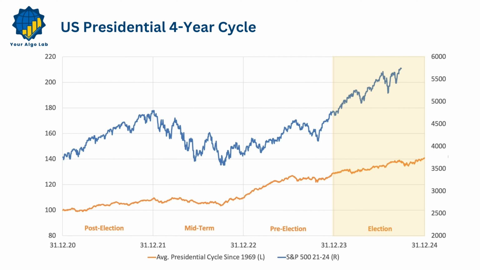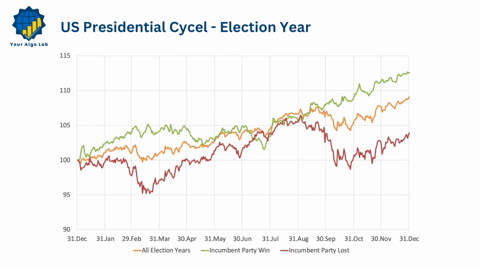Now let's take a closer look at the election year, considering two possible outcomes, whether the incumbent party wins or loses. When the incumbent party retains power, the stock market usually responds more positively. This is because investors value stability and continuity, with the incumbent's policies already familiar and understood, reducing uncertainty. On the other hand, if the incumbent party loses, the market tends to become more volatile. This increased volatility is driven by uncertainty about the incoming administration's policies, including potential changes to regulations, taxes, and fiscal strategies.